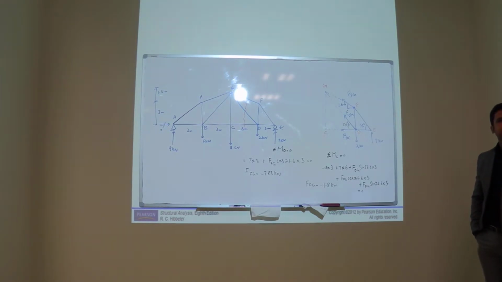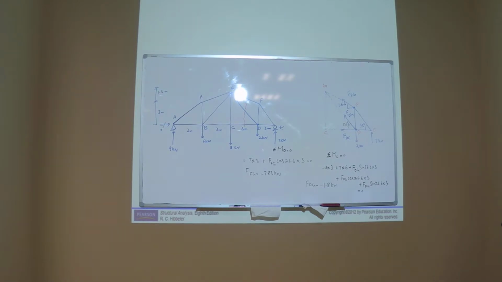In the method of joints, there are more chances of mistake. Sometimes members are zero in one joint. Even if you make a mistake in one joint, it will be distributed to the whole truss.